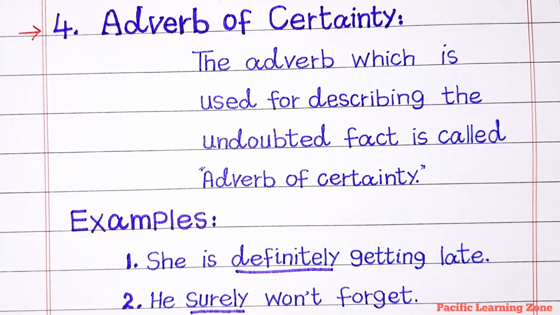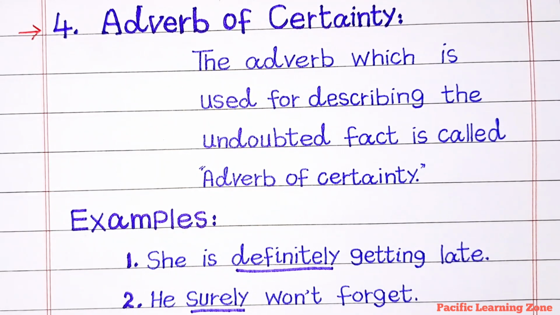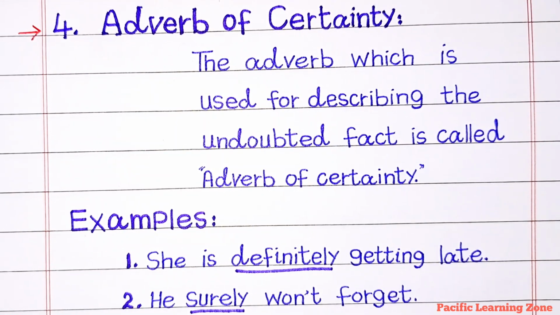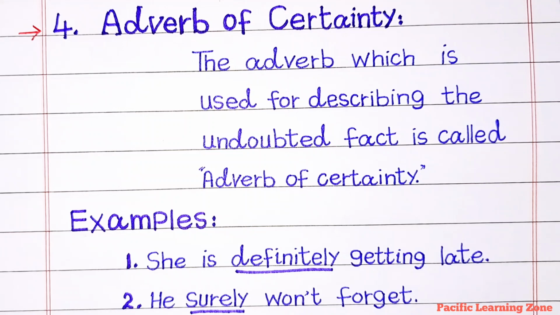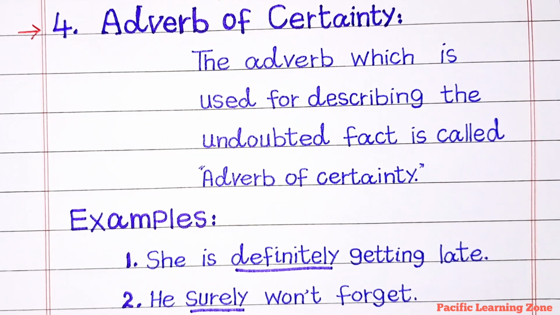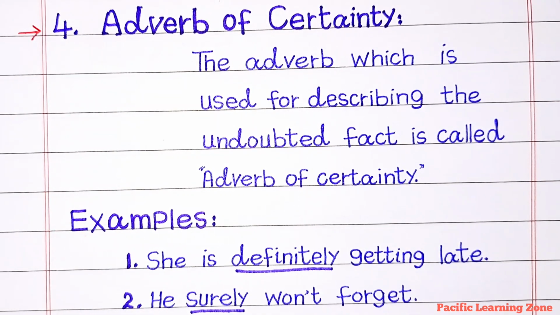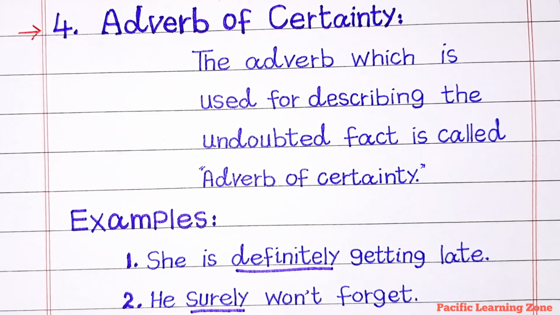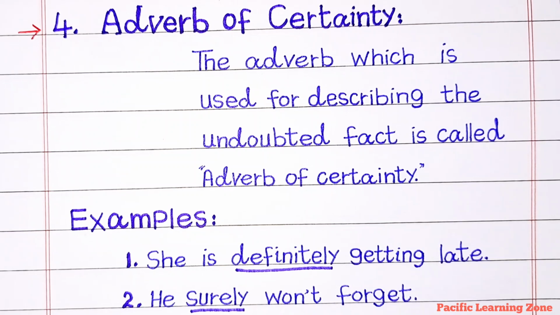The fourth one is adverb of certainty. The adverb which is used for describing the undoubted fact is called adverb of certainty. Examples: She is definitely getting late. He surely won't forget. Here, definitely and surely are adverbs of certainty.